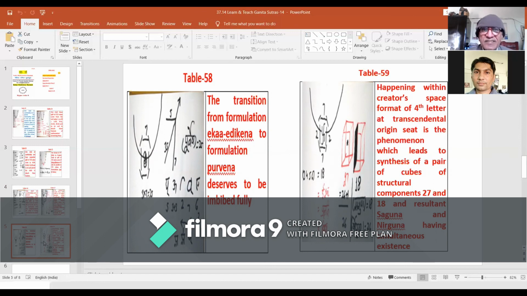It is this comprehension, this insight, this enlightenment which will further help us to have a smooth transition from the format of the first formulation Ekadikena to the next, second formulation Purvena, and with it there will be a complete formatting of the Source Sutra.